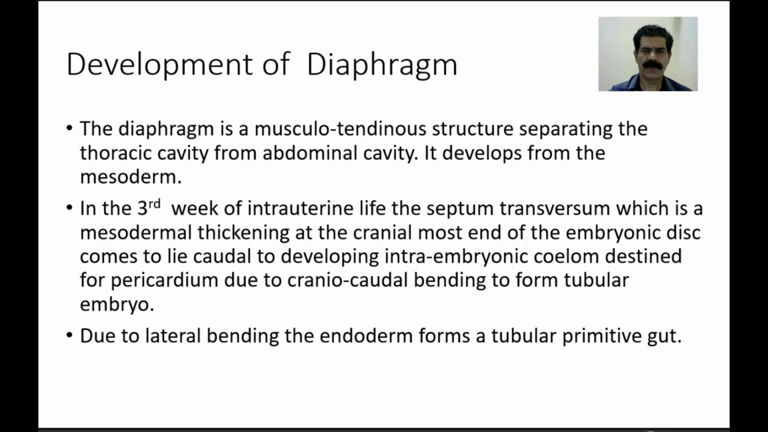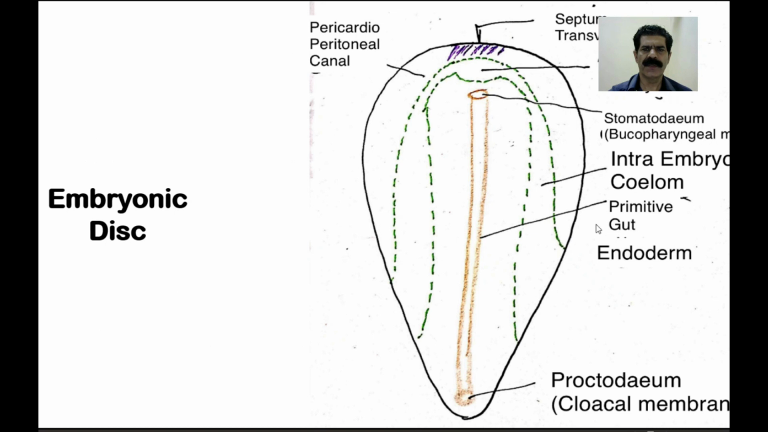So this is the embryonic disc. We know it is a pear-shaped structure made up of the three germ layers: ectoderm, endoderm, as well as the mesoderm. And this is the cranial end, and this is the caudal end. In the cranial most part of this embryonic disc, there lies the mesodermal thickening, and this part of the disc is called the septum transversum.